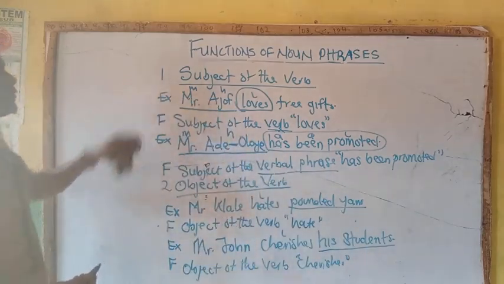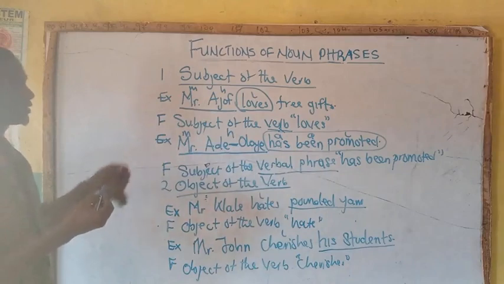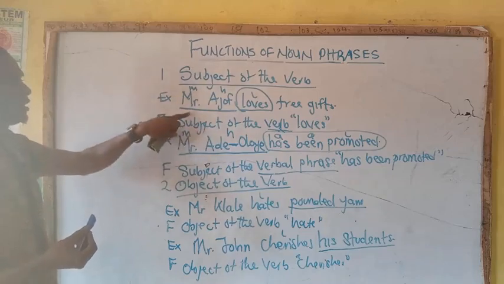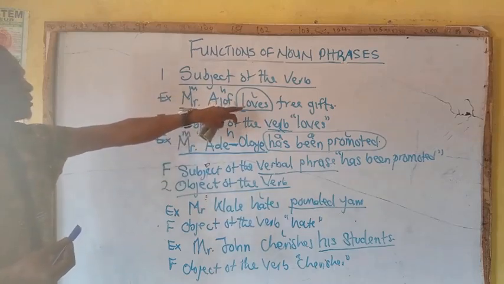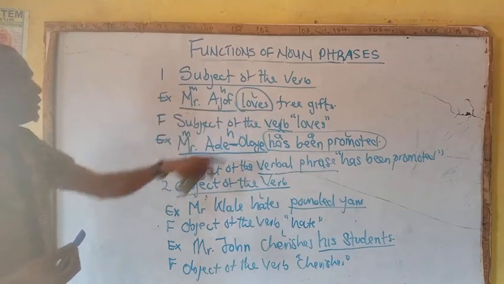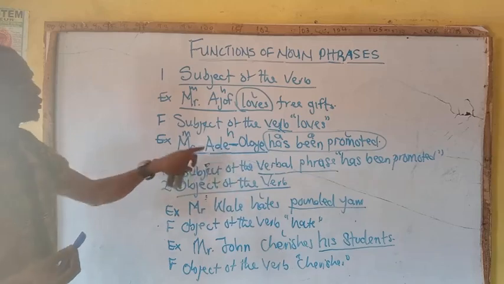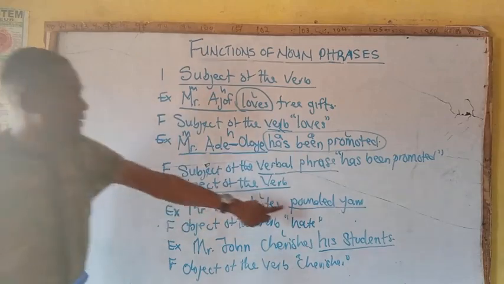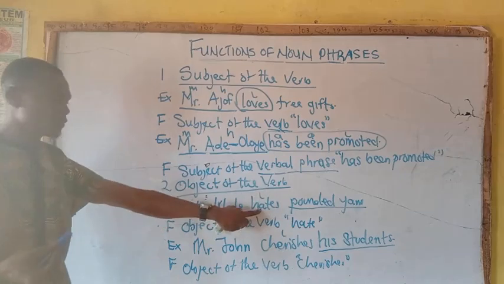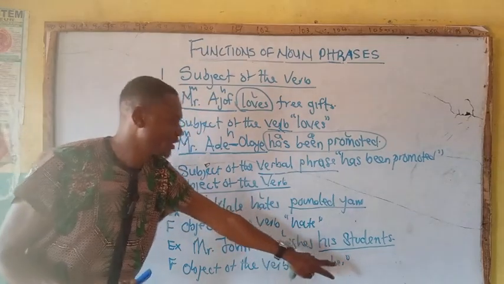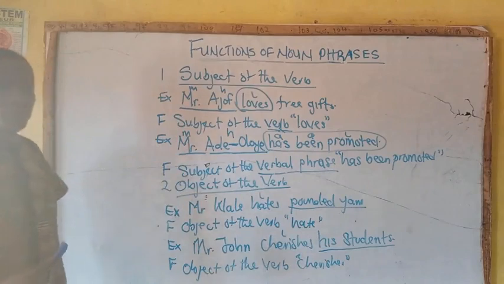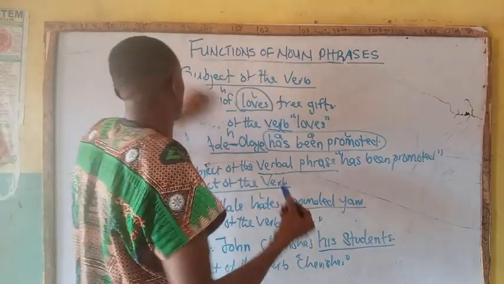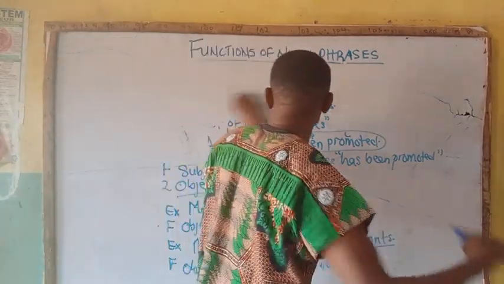So these are the functions of noun phrases in sentences. As we're having them here, Mr. Ajof, that is subject of the verb here. Mr. Adeoloye, subject of the verbal phrase here. Then pounded yam, object of the verb here. His students, object of the verb here, cherishes. Then we move on to the next one, which is a complement of the verb.